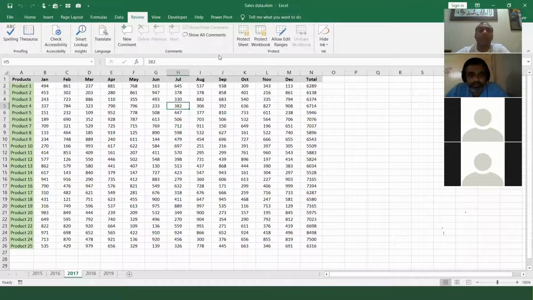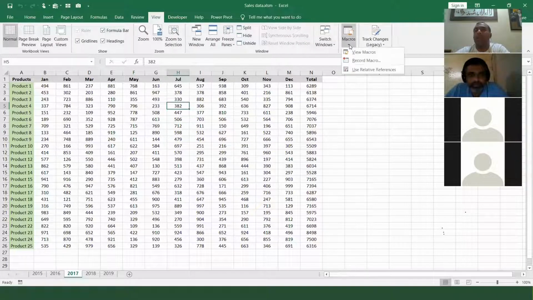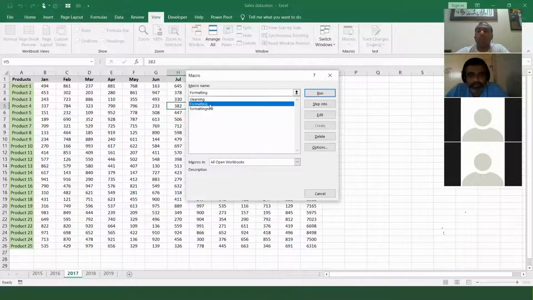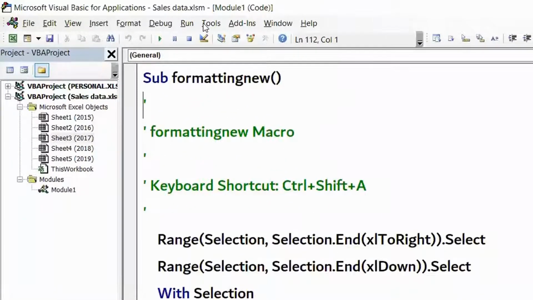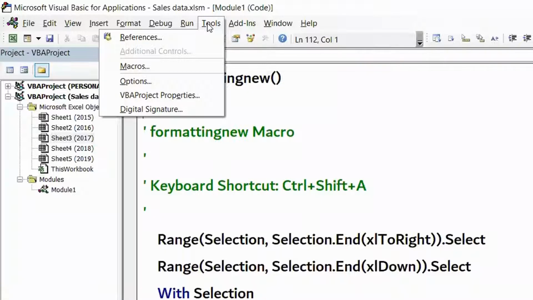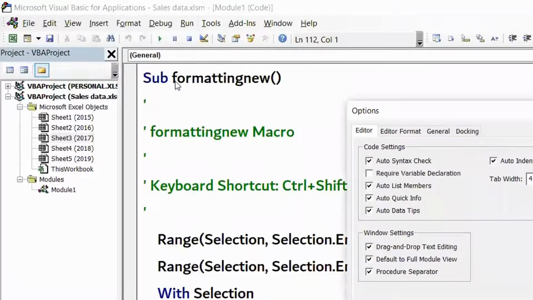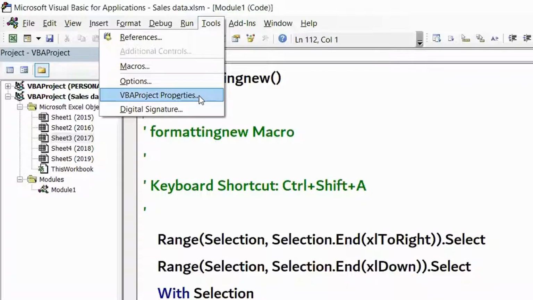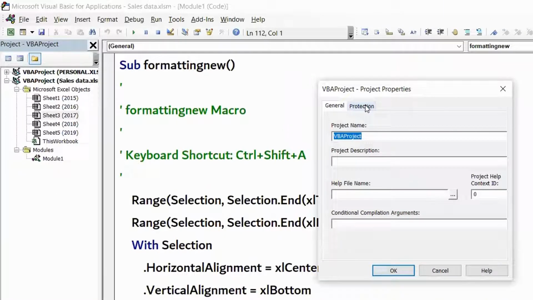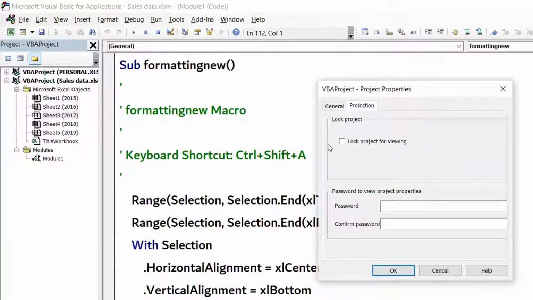Okay, so the first option for this is, I go to the view macro, I open anything, edit, and now you see how you protect a macro with a password. I go to the tools. This is a tools option. See, this is the VBA editor. And here you will get an option. No, I think it's not in the options. If I remember correctly, it's in VBA project properties. Here it is, friends, VBA project properties. And in this, you go to the protection tab. And here, see, this is the option, lock project for viewing.